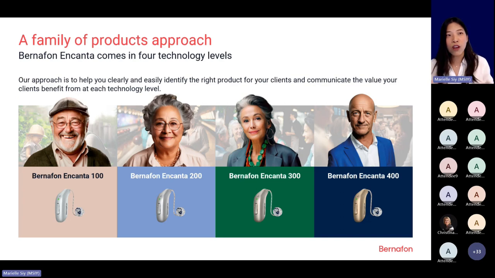Before, when we talked about the benefits, usually we were only talking about the higher end. But now, as I said, we are seeing things in a brand new way, in a new perspective. That's why we can now explain to our clients the clear benefits for each performance level. And this is based on the needs, the budget, and also the lifestyle.